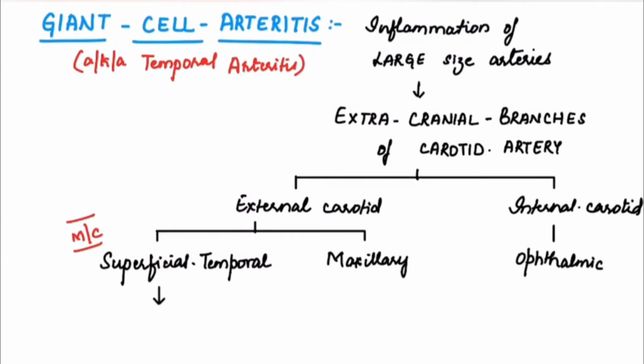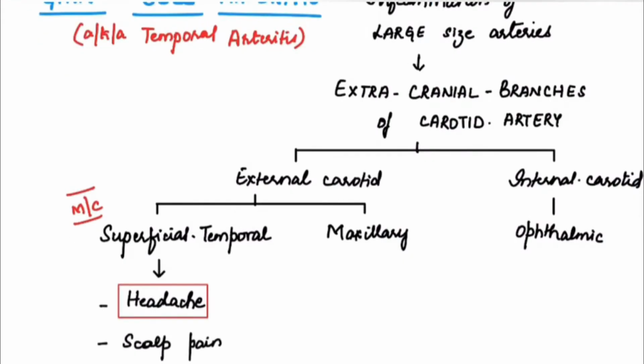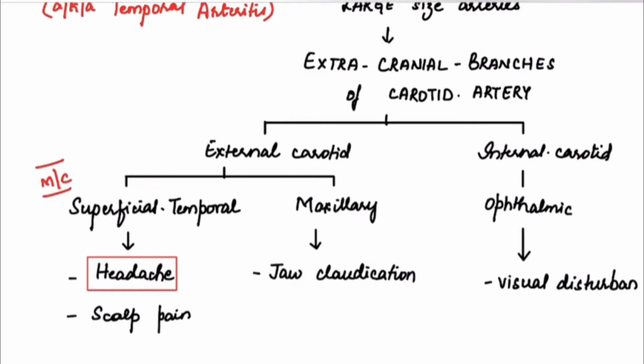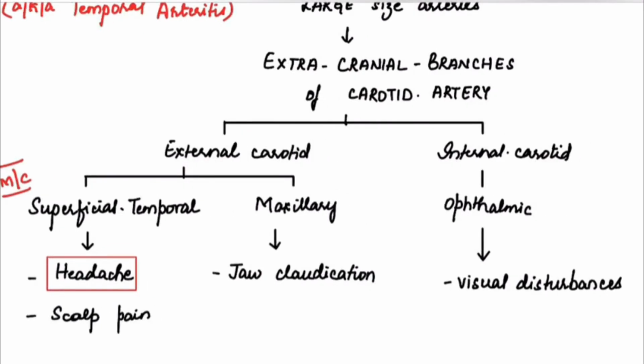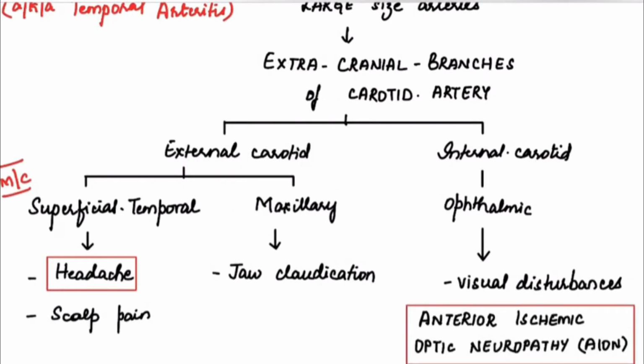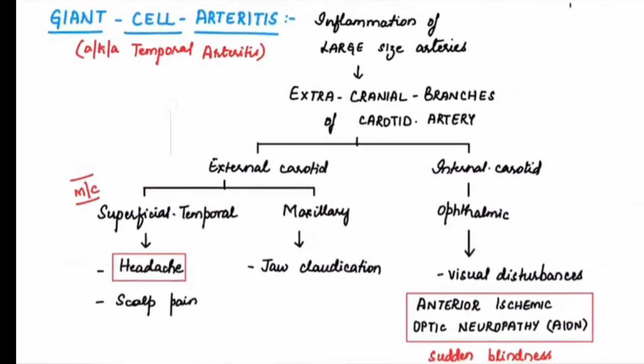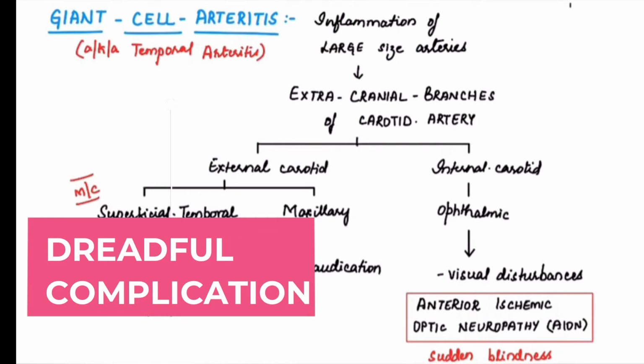So involvement of superficial temporal artery leads to headache and scalp pain, and involvement of maxillary artery may present with jaw claudication. Involvement of ophthalmic artery presents with visual disturbances and also with anterior ischemic optic neuropathy, AION. This presents with sudden blindness, and this is a dreadful complication of giant cell arthritis. Now, the clinical features of giant cell arthritis depend upon which vessel is being involved.